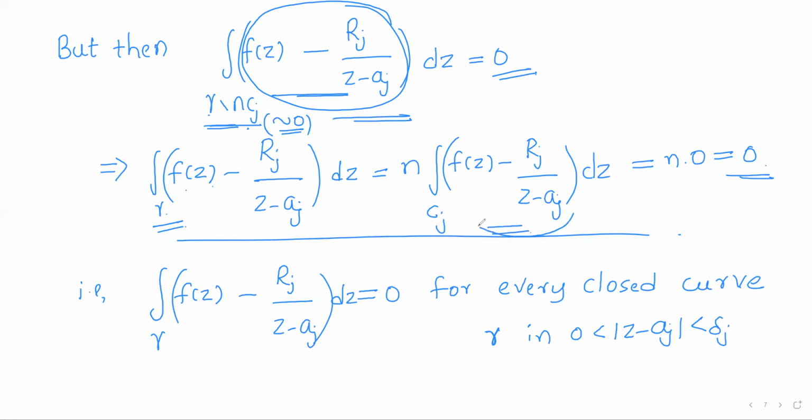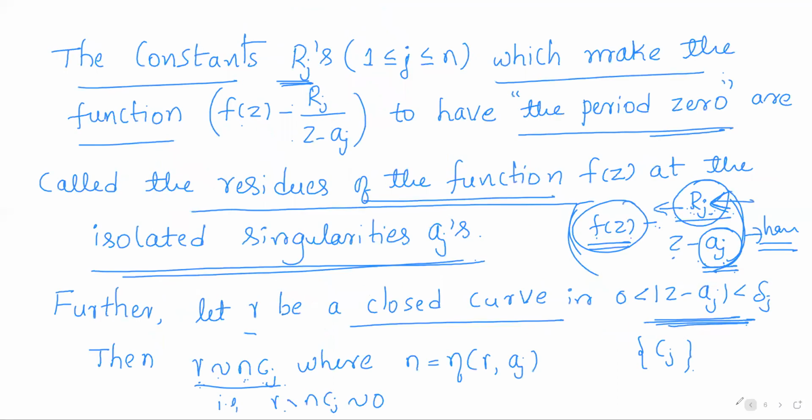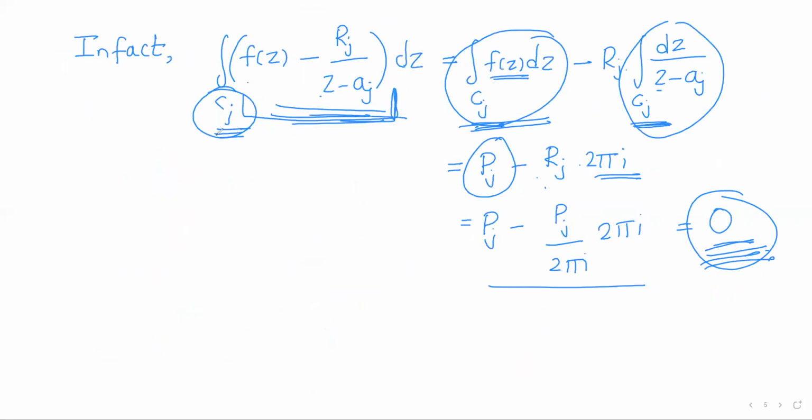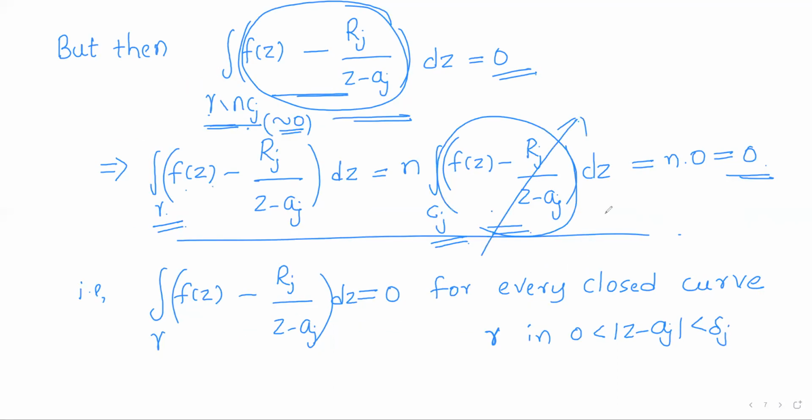This is the integral of this function over the homology basis element, which is nothing but the period of this function. And we have shown that the period of this function with respect to Cj is 0. So n into 0 will be 0. That means the integral of the function f(z) minus Rj by (z minus Aj) over any closed curve is 0. So for every closed curve gamma, its integral over gamma is 0.